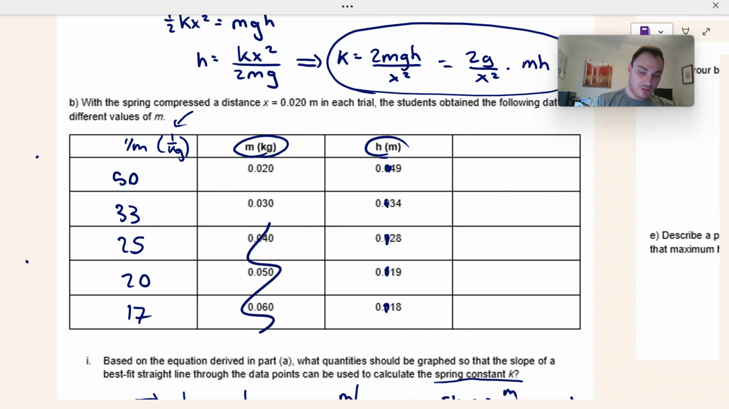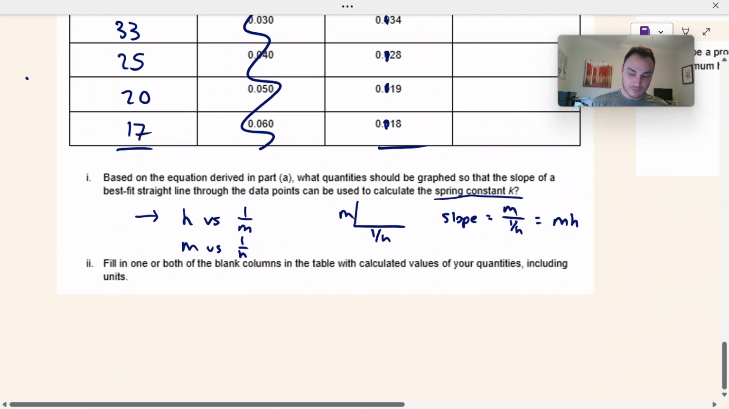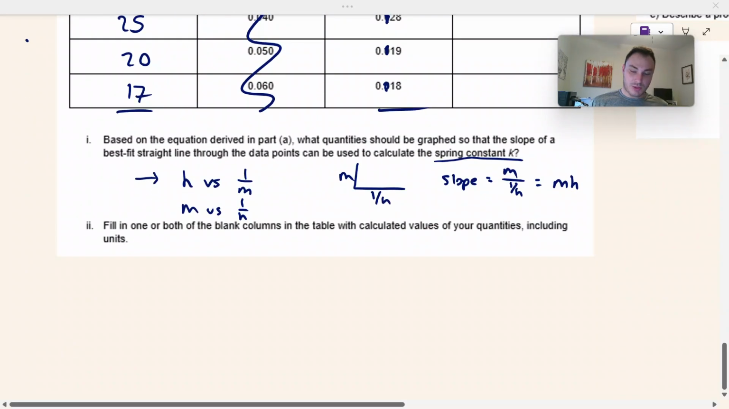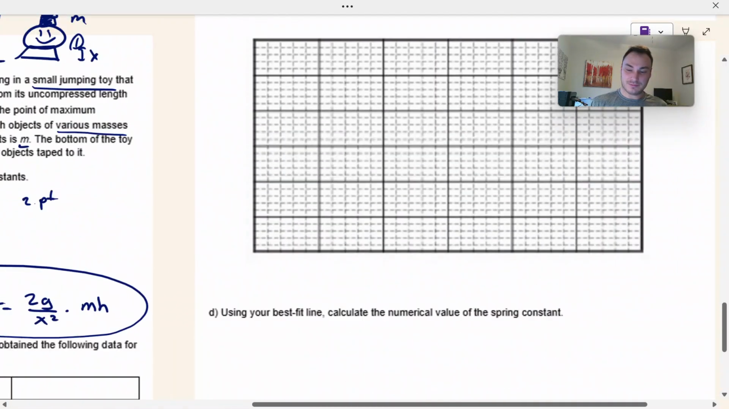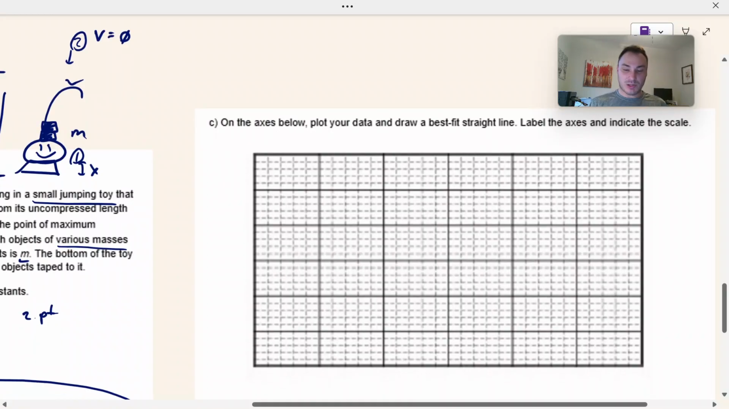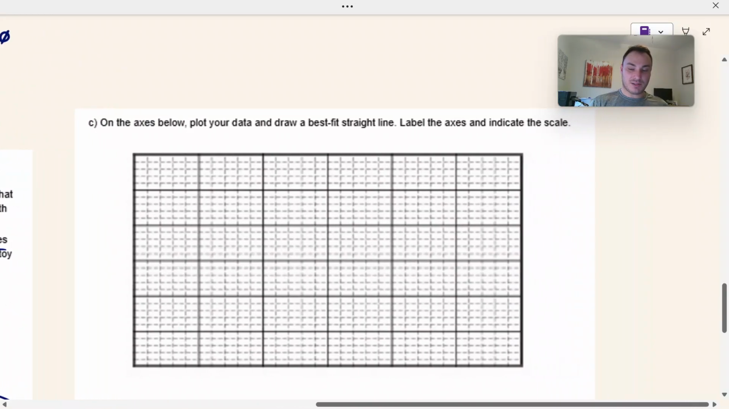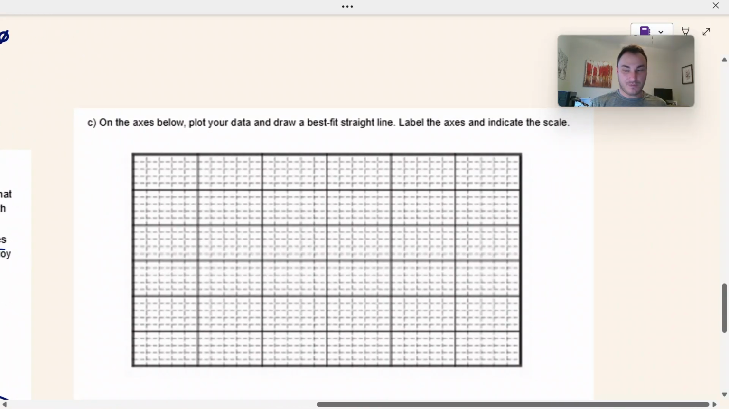And now I'm going to ignore this axis. I'm going to grab this one and this one. Fill in one or both of the blank columns, and we did that. Let's go graph. On the axes below, plot your data and draw a best fit straight line. So we need to make a graph of a line of best fit, but before we do that, we need to make the graph.